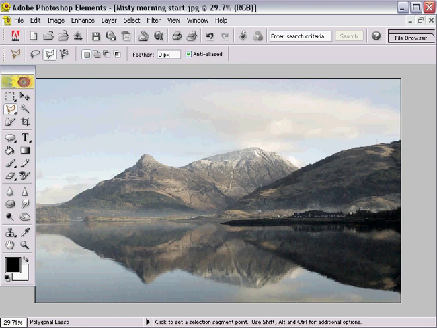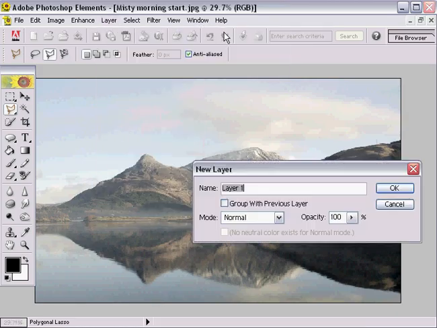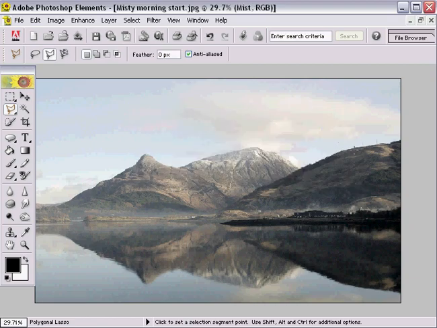To start the manipulations, we need to create a new blank layer, which is going to house the mist we're going to create. So let's create the new layer by going to the Layer menu and choosing New Layer. And Photoshop Elements gives us a box to enable us to label the layer, so why not use that? And I'm going to click OK.